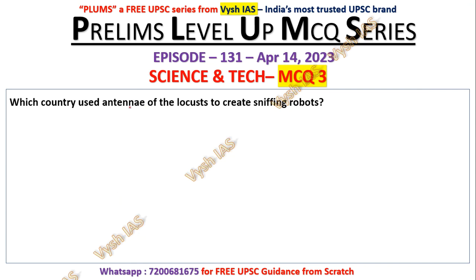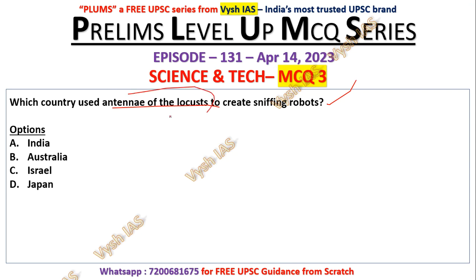Now question number 3. Which country used antenna of the locust to create sniffing robots? So this is a science and tech international news. India, Australia, Israel, Japan. Who has made these robots using the antenna of the locust? So here is a GK thing. If you have not seen the newspaper and these things, you can't do it. So such questions in exam hall, you have to just leave it. Just don't take risk. So answer is C, that is Israel.